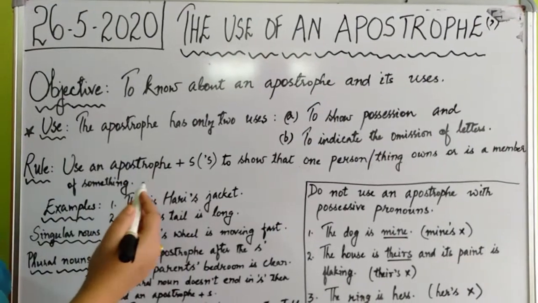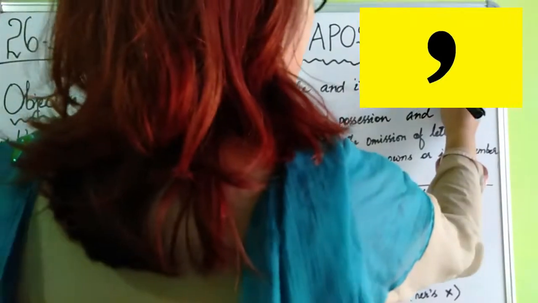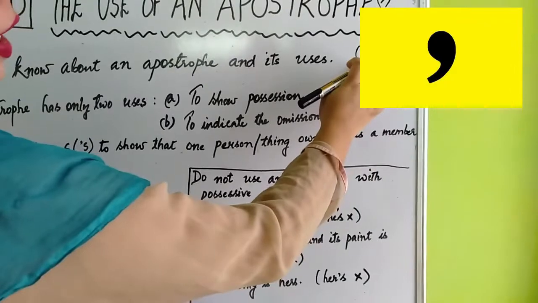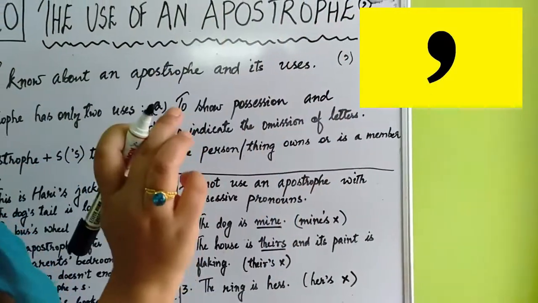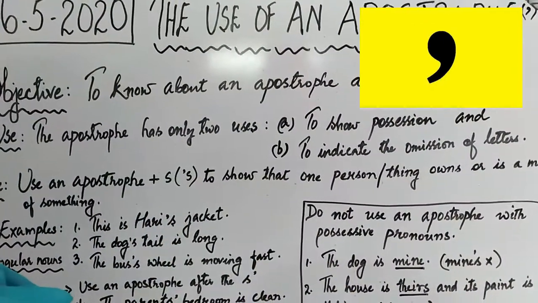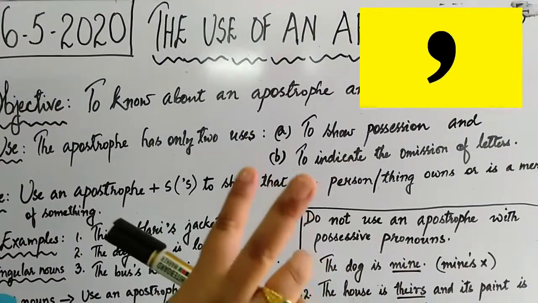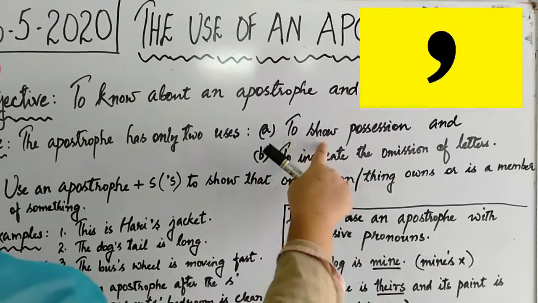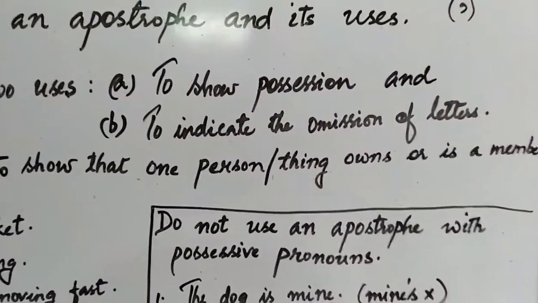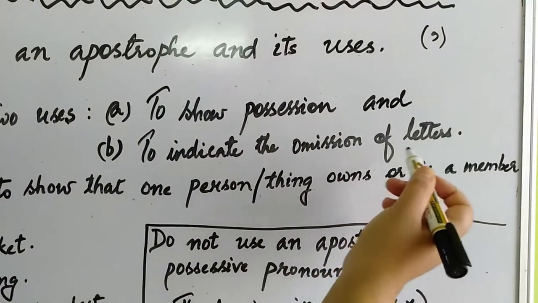Okay class, as you know what an apostrophe is, the symbol signifies an apostrophe, right? It is like a comma but not given at the bottom, rather it's on the top. The apostrophe has only 2 uses. Apostrophe is being used only in 2 places or 2 situations. The first one is to show possession. To show possession means that something belongs to someone, okay? And to indicate the omission of letters.